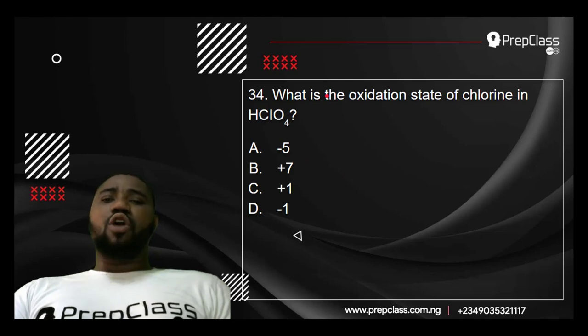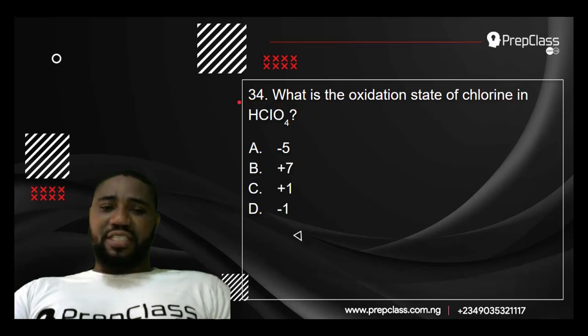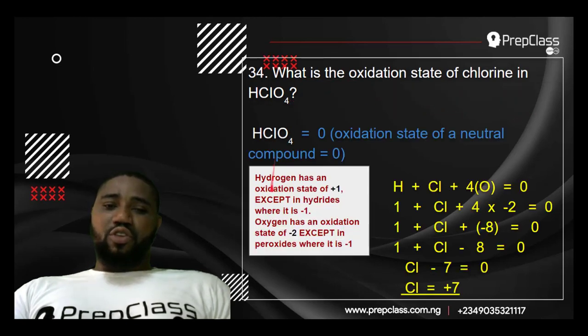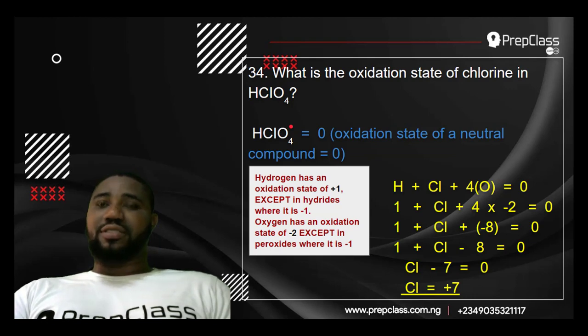34. What is the oxidation state of chlorine in HClO4? Very simple. You must know one that the oxidation state of a neutral compound is 0. This is HClO4. There is no charge. You can't see any charge here. So since there is no charge here, the oxidation state of HClO4 is 0.